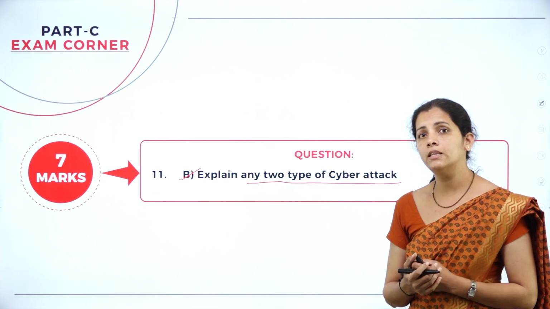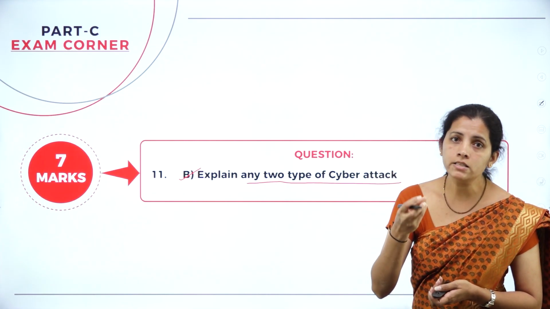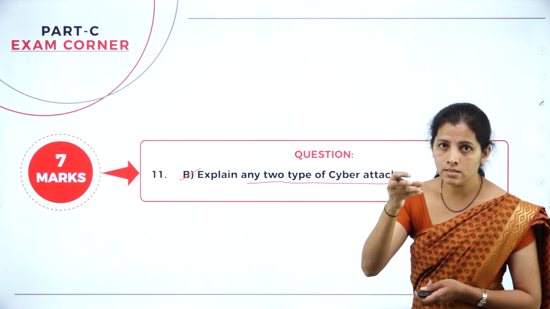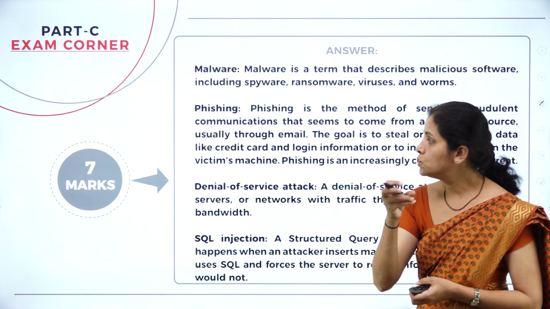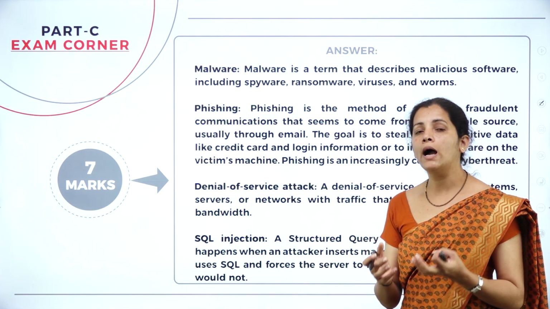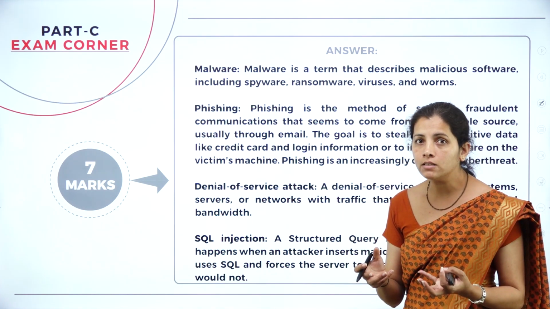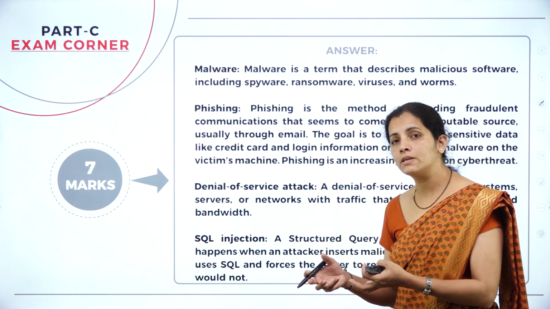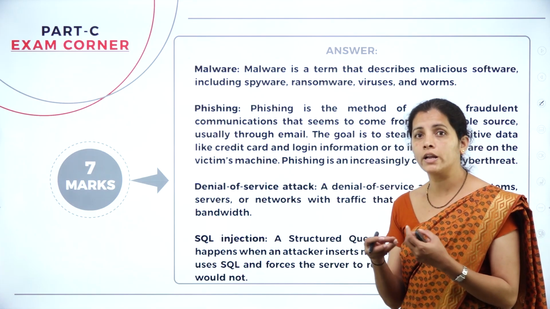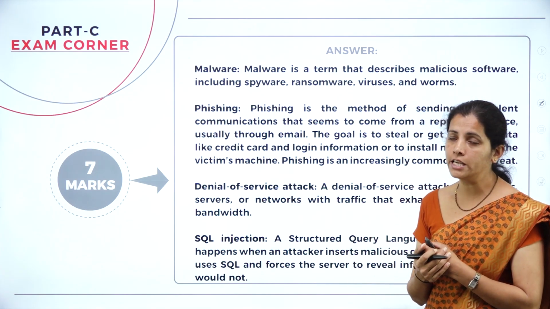It is nothing but unauthorized access, or gaining access to the system. Who is going to access, an authorized person or an unauthorized person? An unauthorized person, that is, the hacker, intruder or adversary.